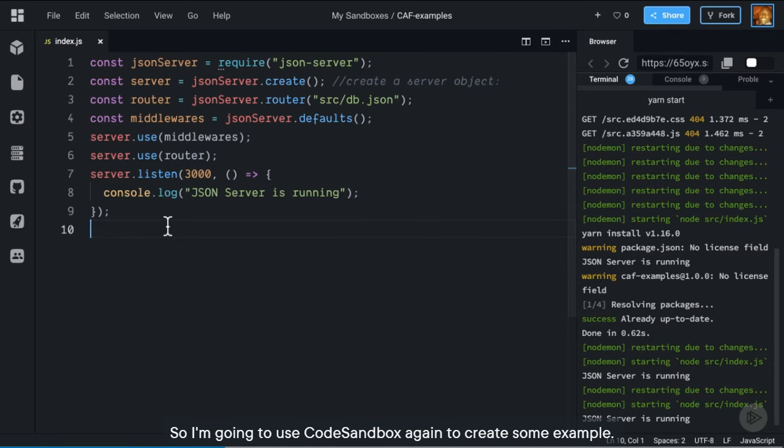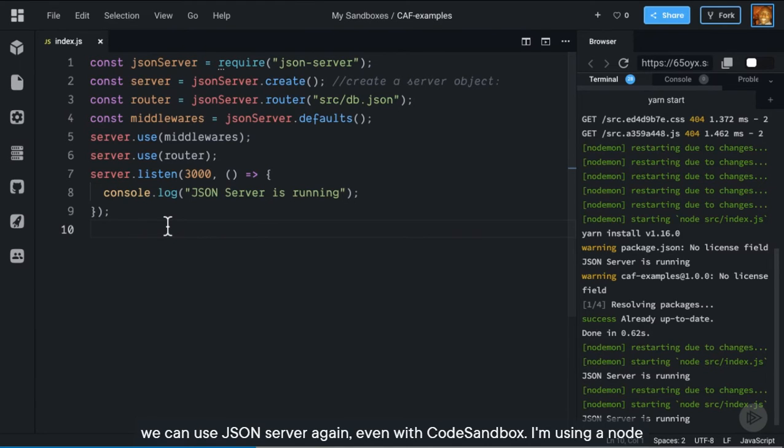So I'm going to use Code Sandbox again to create some example CAF functions. Since we use CAF for async functionality, we're going to need an API to make fetch requests against. For this, we can use JSON Server again, even with Code Sandbox.